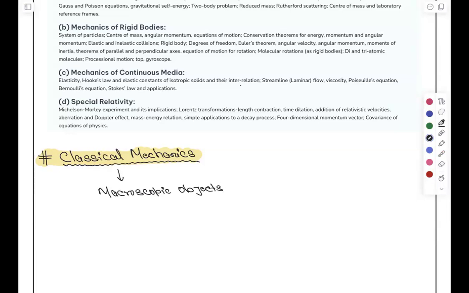What is so cool about this macroscopic object? Macroscopic objects are basically distinguishable, right?